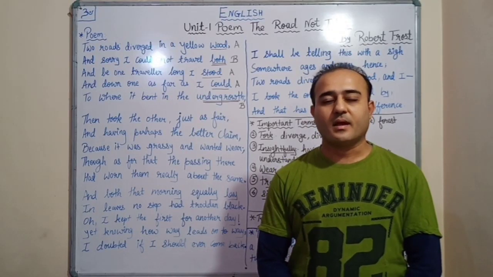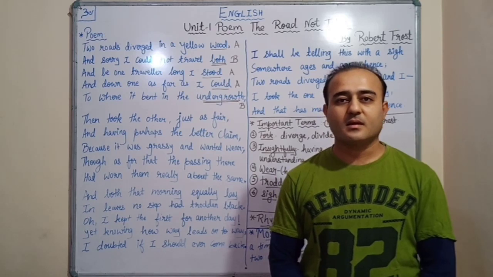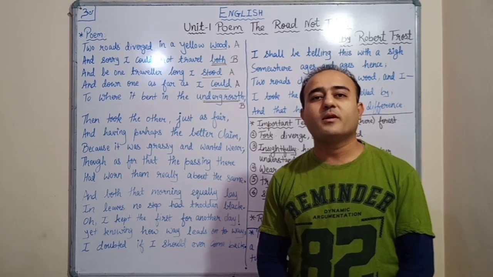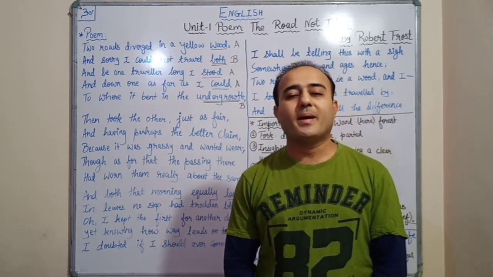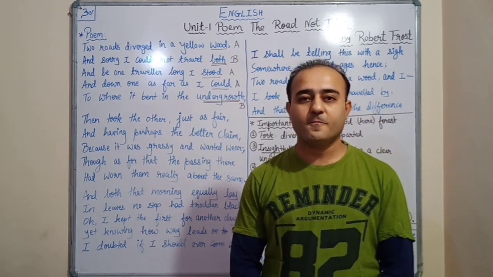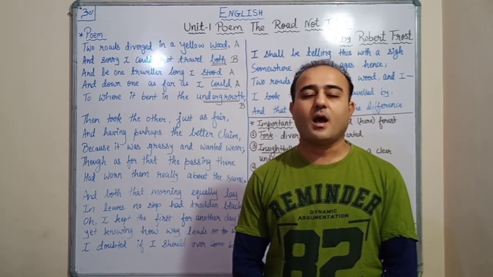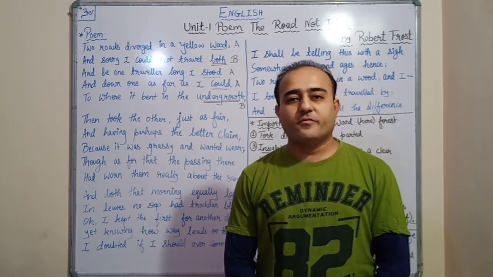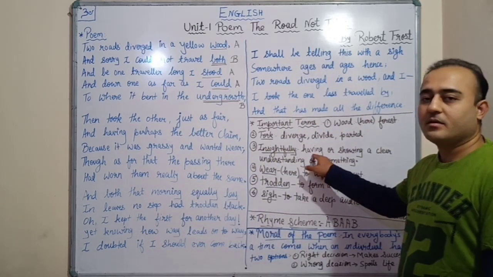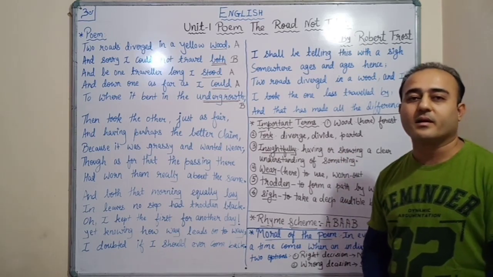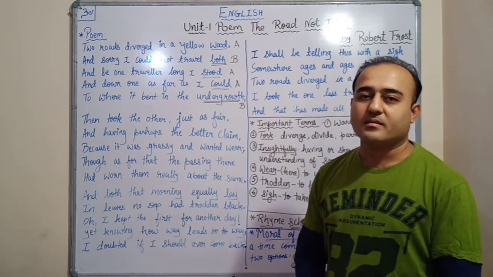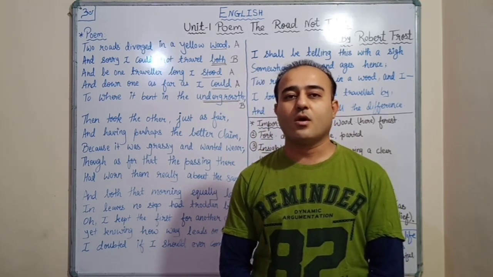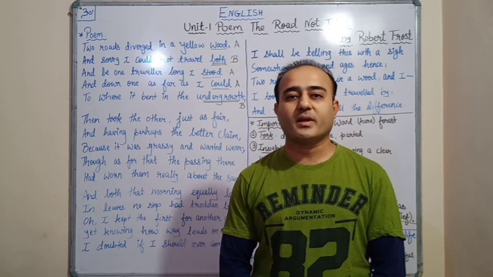I am Dhaval sir and our today's topic is Unit 1 poem The Road Not Taken by Robert Frost. Robert Frost is an American poet who writes simply but insightfully about common ordinary experiences of life. Insightfully means having or showing a clear understanding of something. This means that the poet Robert Frost had an in depth knowledge of whatever he used to write.